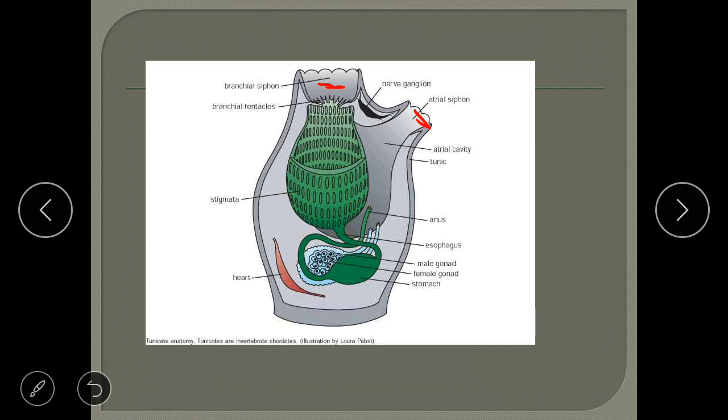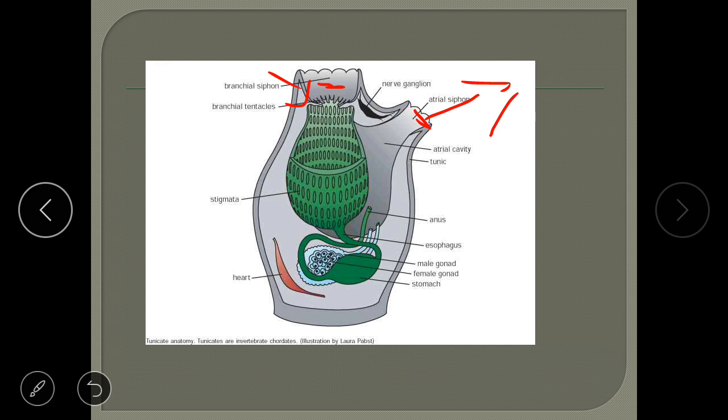So another aperture, which is an opening called the atrial siphon. Also we can say it is an aperture through which the water will exit out. So from here the food will enter, from here the water will exit out. Okay, so this is the adult stage. The oral funnel usually has 8 lobes, whereas the atrial funnel will have 6 lobes. In living condition, a stream of water passes through the oral funnel and goes out through the atrial funnel.